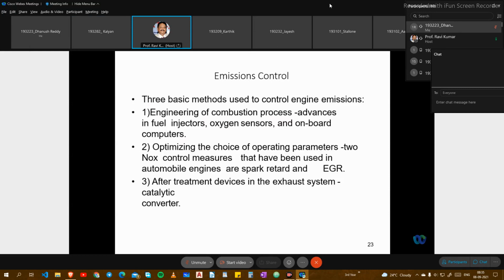I hope all the PPTs have been received for SI engines, CI engines, introduction and other parts. Based on this only, we will give 25 objective type questions for the minor. The minor will be conducted on the 16th or 17th. It's your choice, you can plan it accordingly.